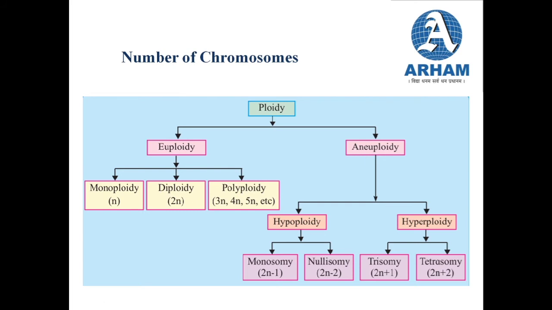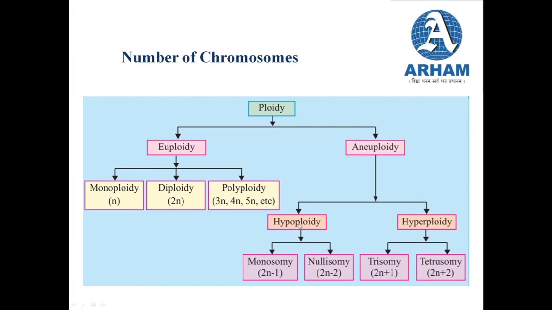And aneuploidy is either the addition or the deletion of one or more chromosomes. So whatever the total number of chromosomes present in the cell of an organism, if there is addition to it or deletion from it, the condition is known as aneuploidy. And this is further divided into two types: hypoploidy and hyperploidy. When we say hypoploidy, there is deletion, and in hyperploidy there is addition.